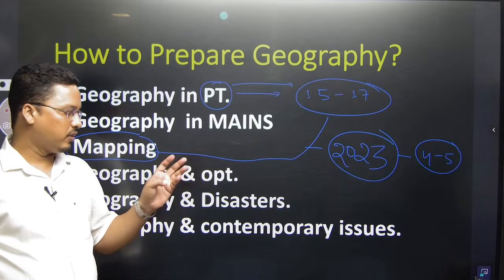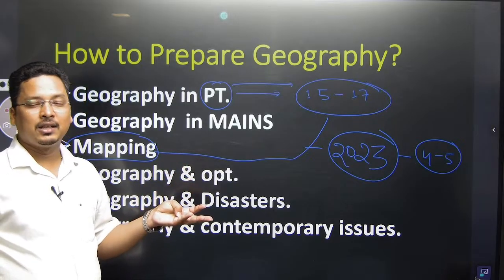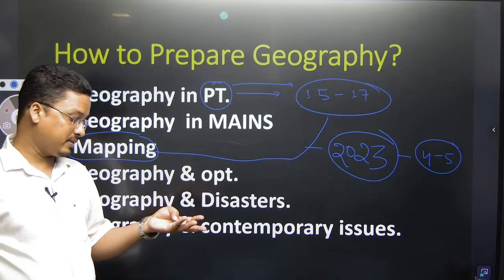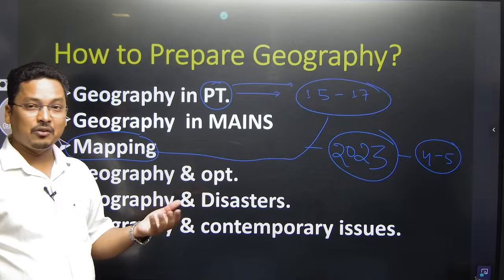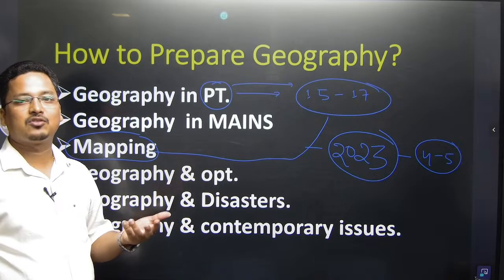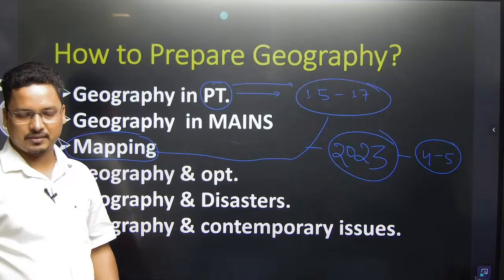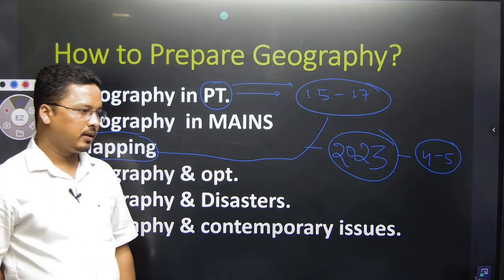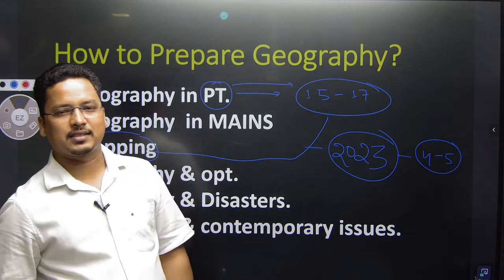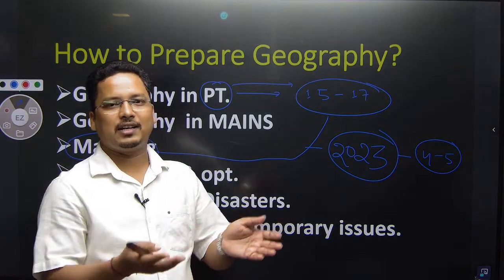For example, sometimes they ask about local winds, sometimes which river, sometimes where which mines are, where which soil is. These are mapping questions. Sometimes they also ask which region has what kind of climate.